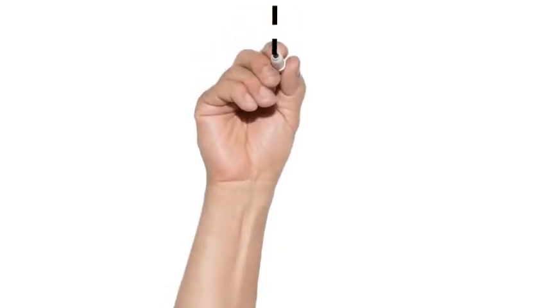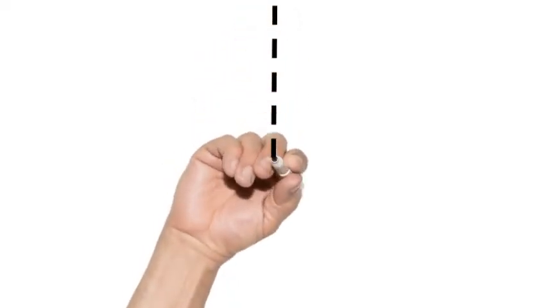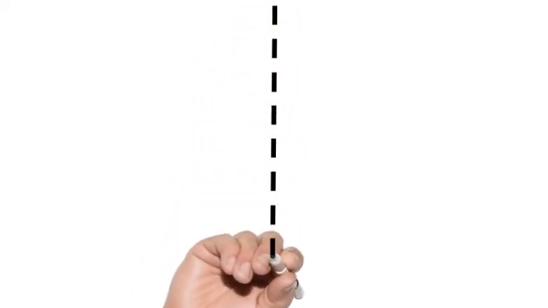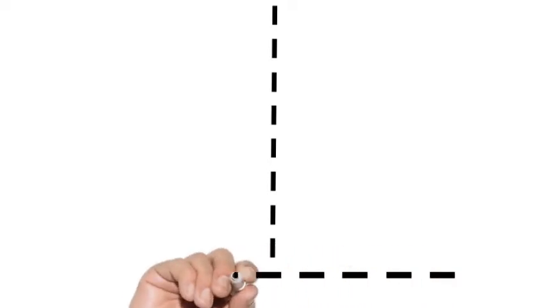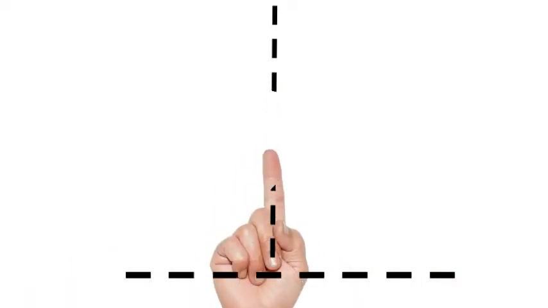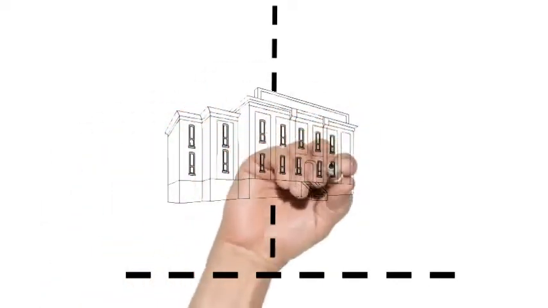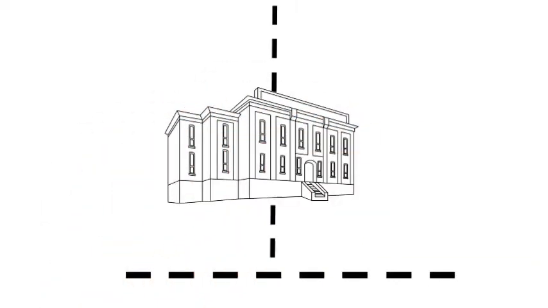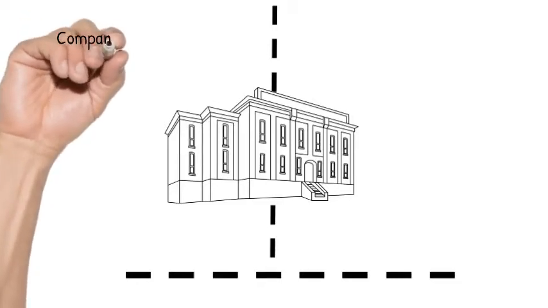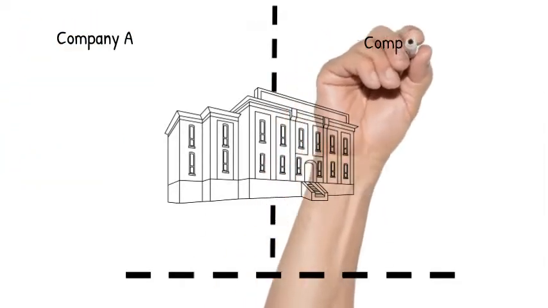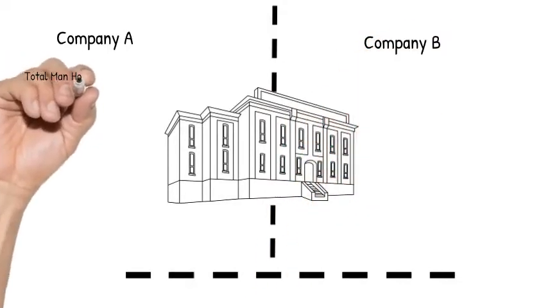So what we're going to be looking at today is how the total man-hours calculation affects the cleanliness of your building. This calculation determines how many hours a company will need to be paying employees to clean a facility. So let's take this facility here, and let's say this facility definitely takes 40 hours to clean, and that's what company A bids it at. They bid it at the correct amount of time, the 40 hours.